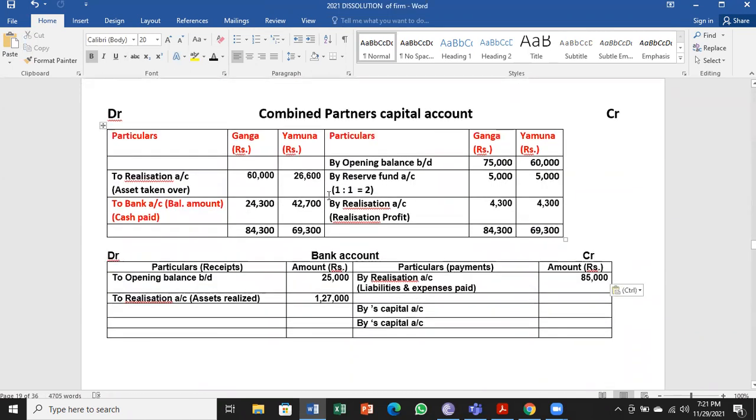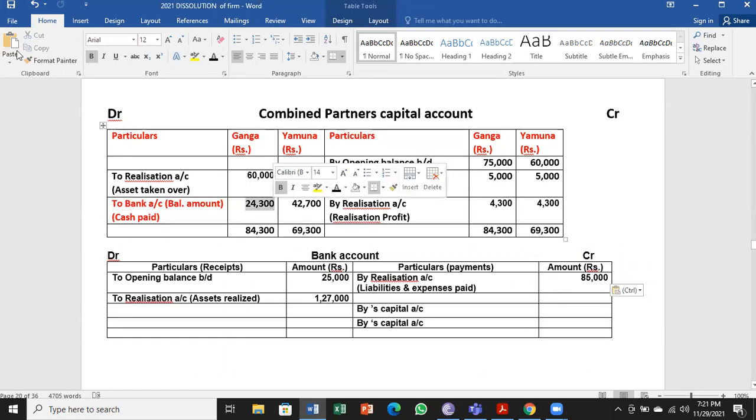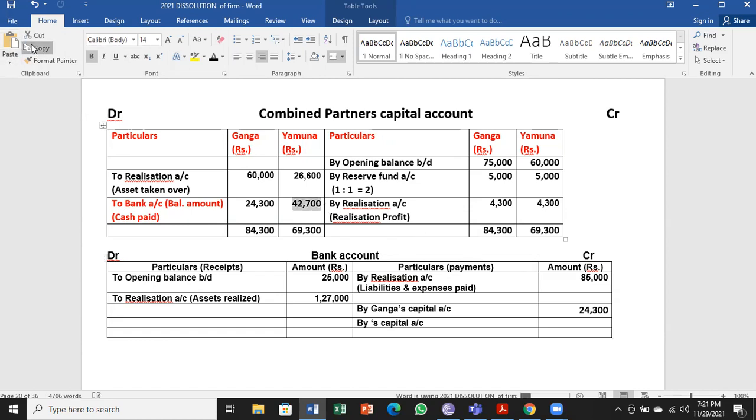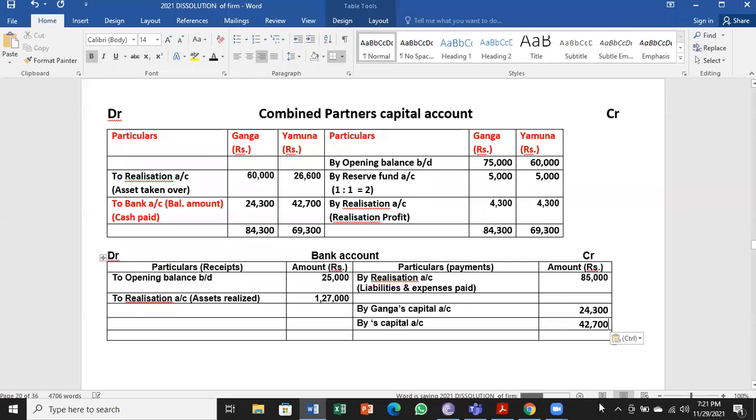Now we have to move on to combined partners. We have here to bank account, we have 24,300 for the first partner, that is Ganga's capital account, and we have 42,700 for the second partner, that is Yamuna's capital account.